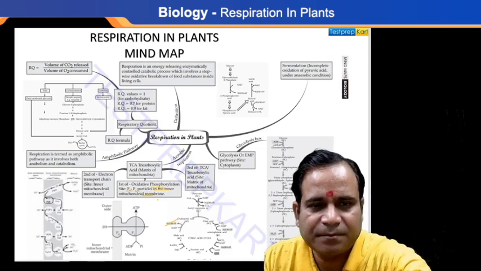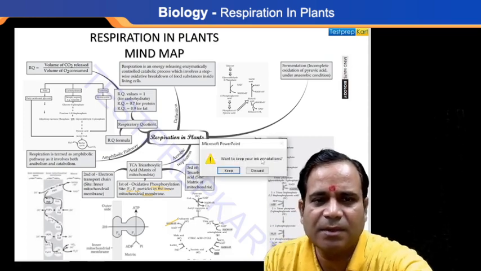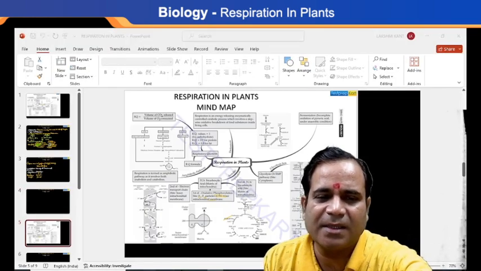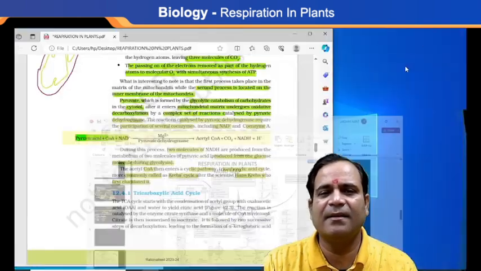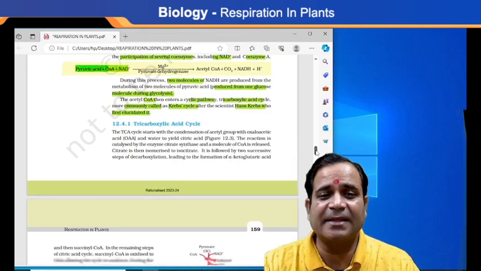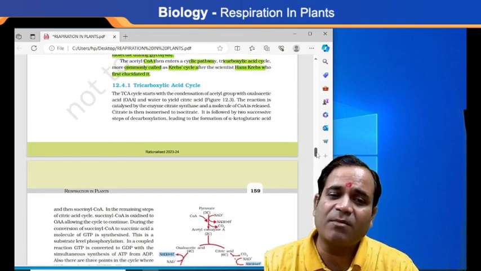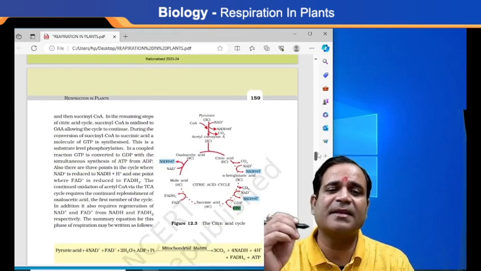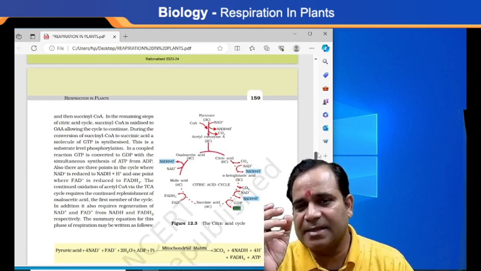Now see, according to NCERT, the tricarboxylic acid cycle is also called the citric acid cycle.